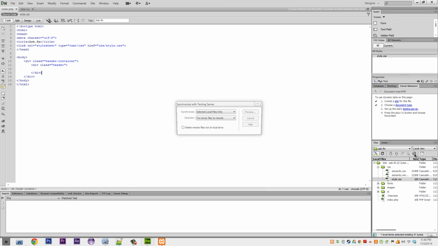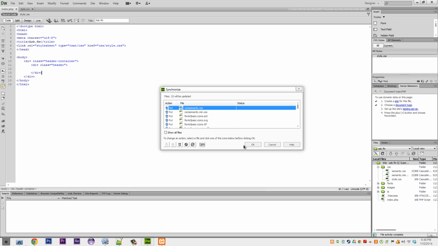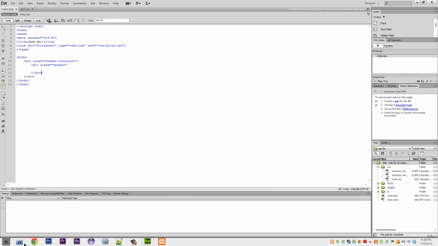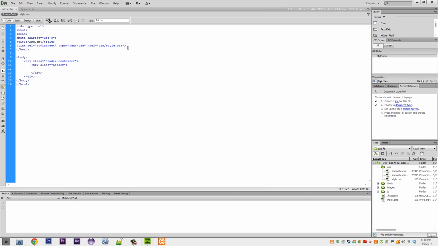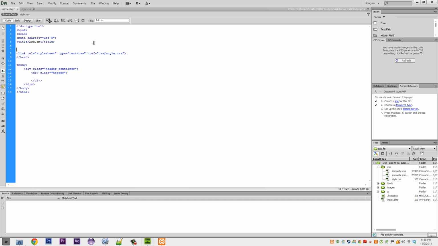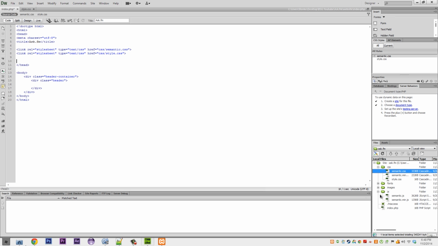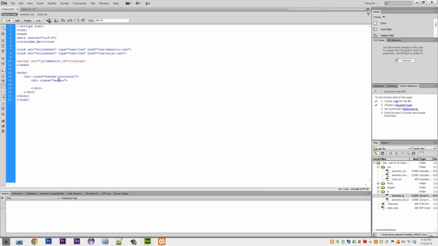You press this button here, entire site, preview, and then you just press OK, and it will push everything to our htdocs, as you can see. So up the top here, we just want to include a few things. In our style, we want to include Semantic UI, and under that we just want to include our Semantic JavaScript. There we go.